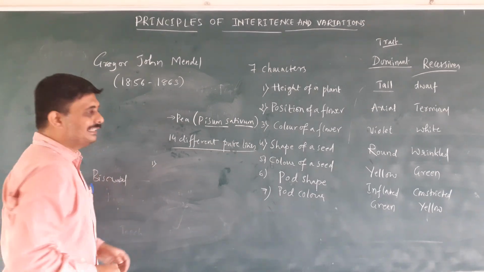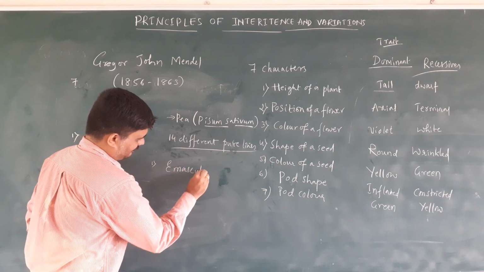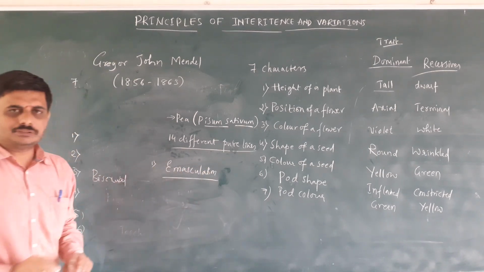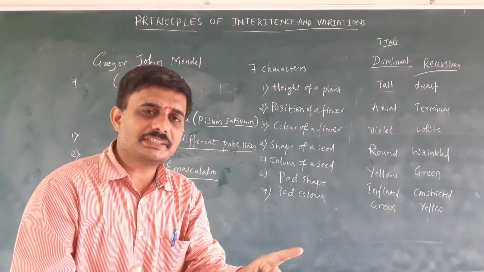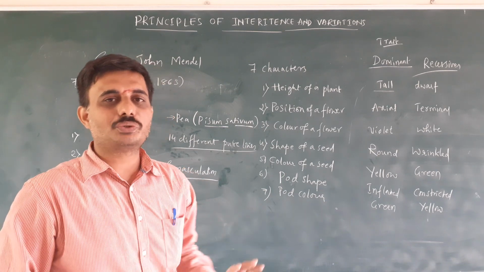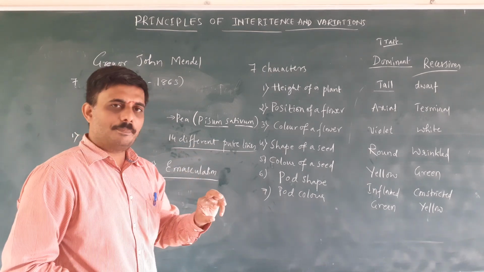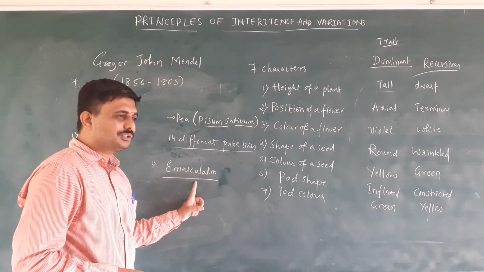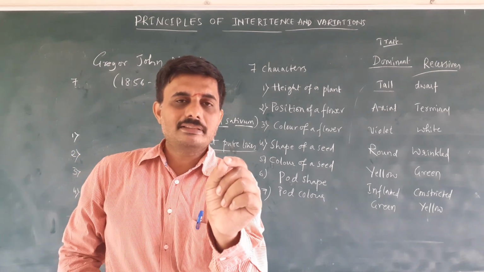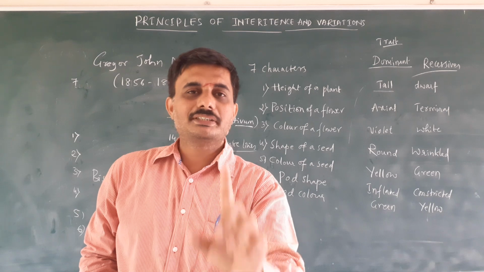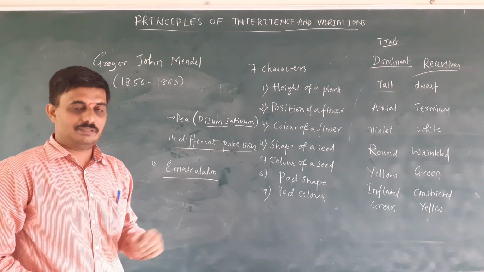Then we go for emasculation. What do you mean by emasculation? Removing of anther from the bisexual flower is called emasculation. He collected 14 different types of pure line cultures and started emasculating the pea plant, so that only the pistil remains. It becomes unisexual.